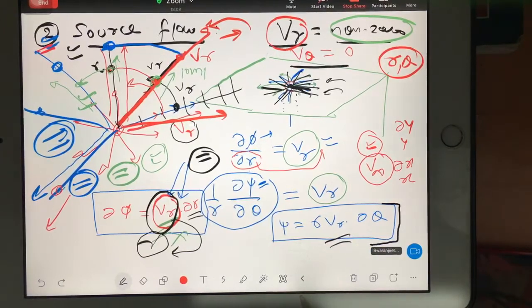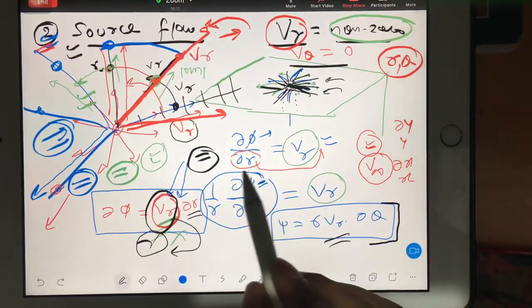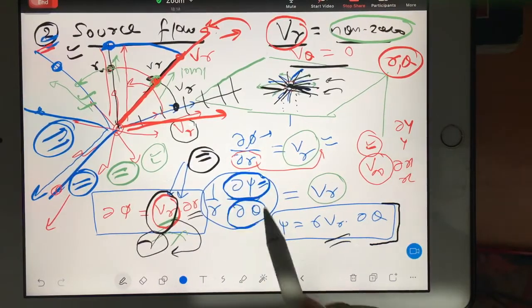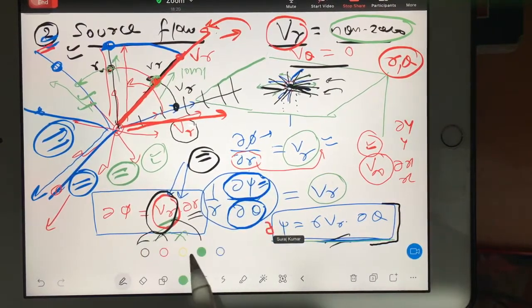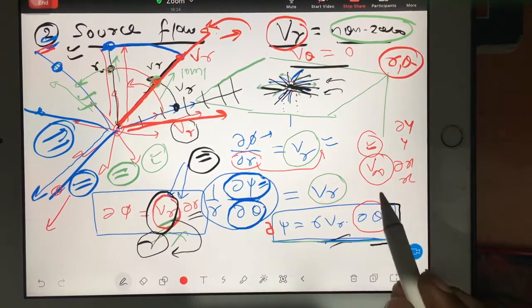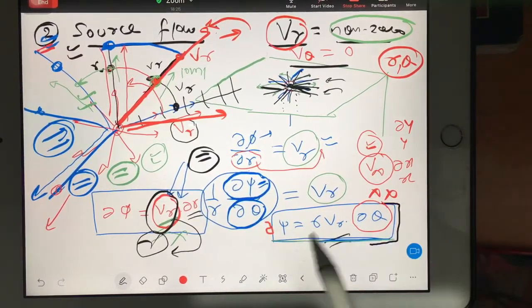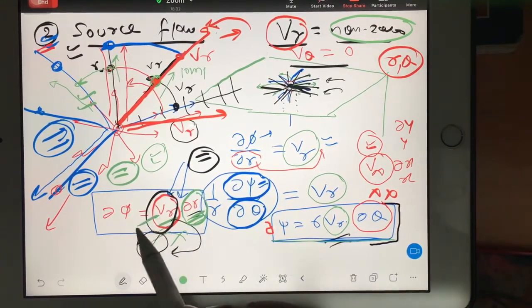Which one? Yeah, okay. See here what I am saying. This formula dou psi by dou theta, I am just rearranging in this way. I am simply rearranging. Now after this rearrangement, I have to integrate. I have to integrate for d theta. But see, we cannot do this integration before knowing the nature of VR. Here also we cannot integrate dou r without knowing the nature of VR.